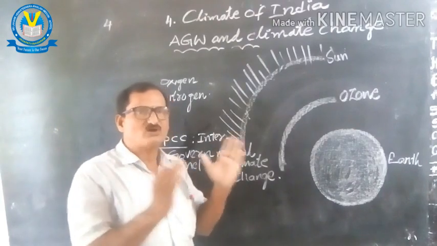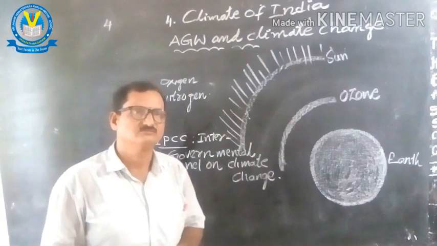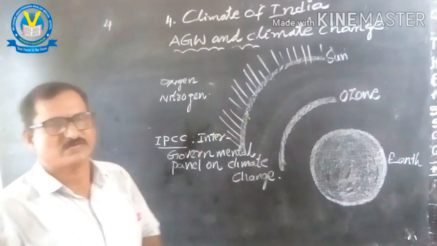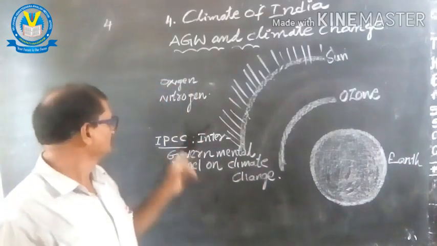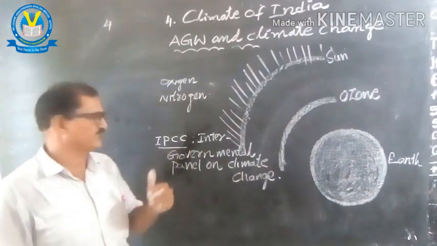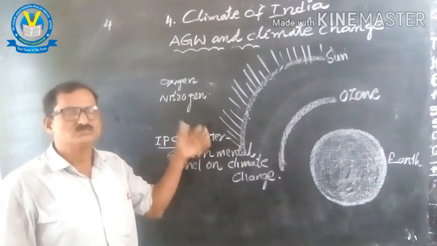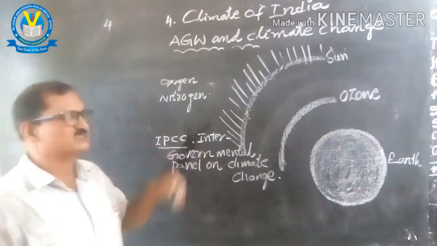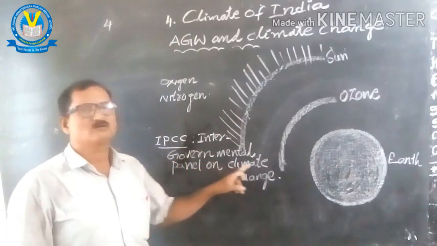By noticing all these adverse effects, an international organization was formed. The international organization's name is IPCC, formed to control these AGW disturbances. What is IPCC? Intergovernmental Panel on Climate Change.